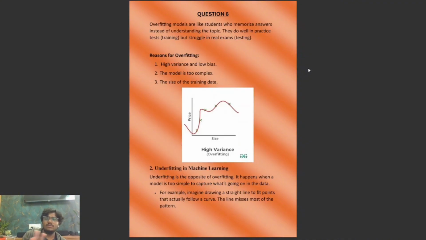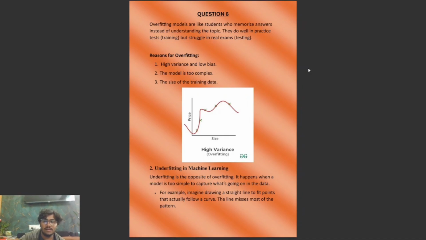Overfitting models are like students who memorize answers instead of understanding the topic. They do well in practice tests but struggle in the real exam. That's like me. The reasons for overfitting are high variance and low bias: the model is too complex and the training data is large. The simple analogy is a student who memorizes answers instead of understanding concepts, doing great in practice tests but really badly in exams. This is a graph of high variance overfitting, where we can see the curve passing through all the points, but it does not make any sense at all.